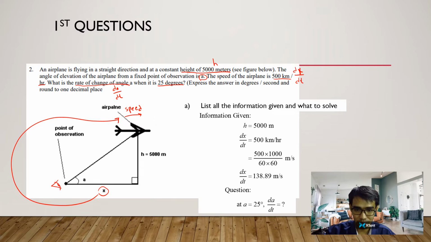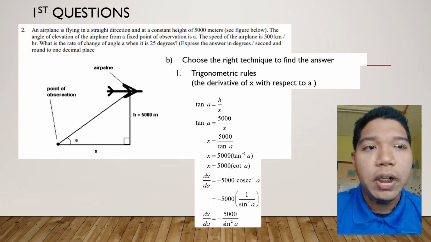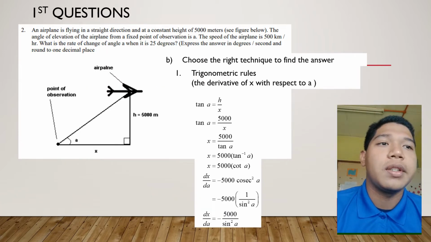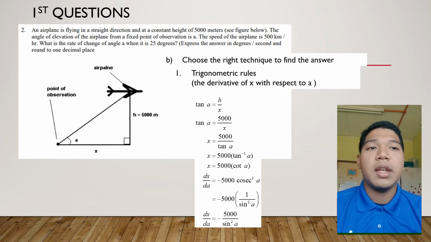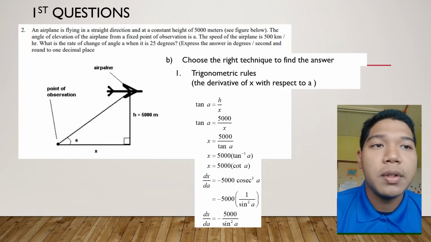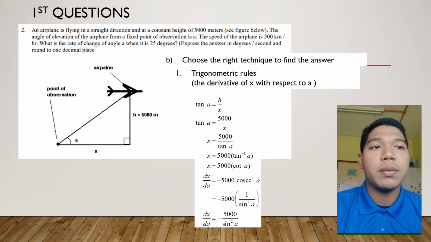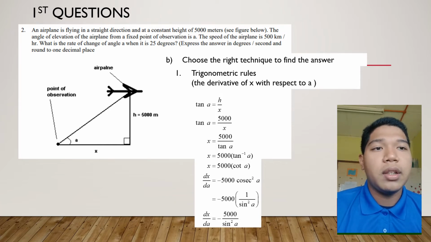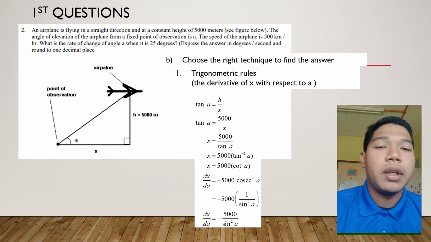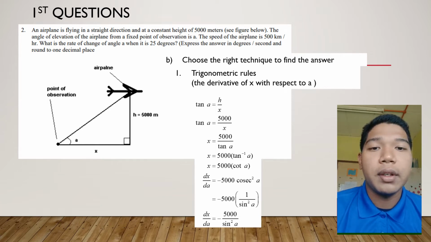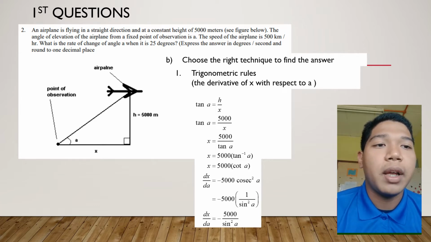Go on, Azam. We go to the next step, which is to choose the right technique to find the answer. The first technique we use here is trigonometric rules, which is the derivative of x with respect to A. The equation we got here is tangent A equals h divided by x. Then we replace the h value with 5000, which we already have in the question above, and it becomes tangent A equals 5000 divided by x.